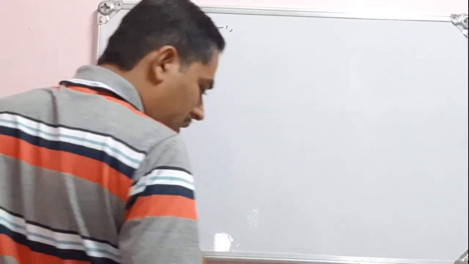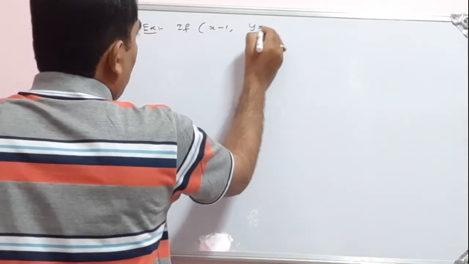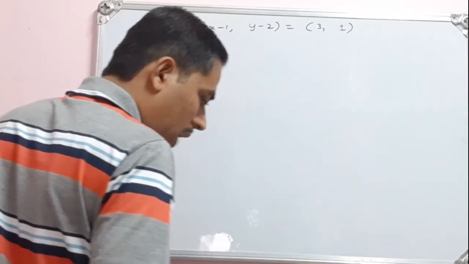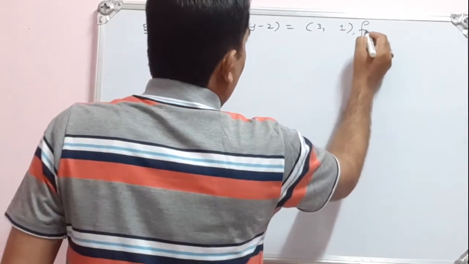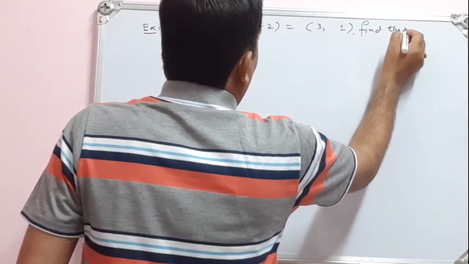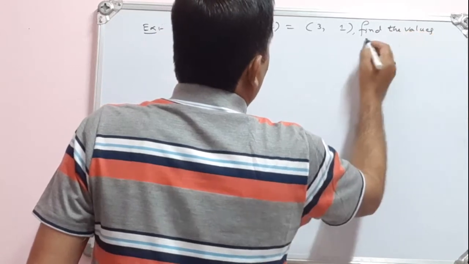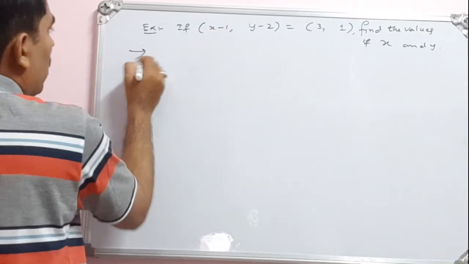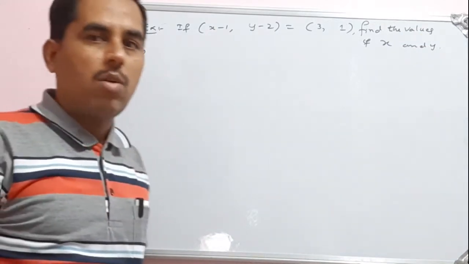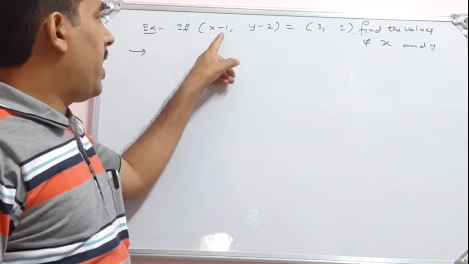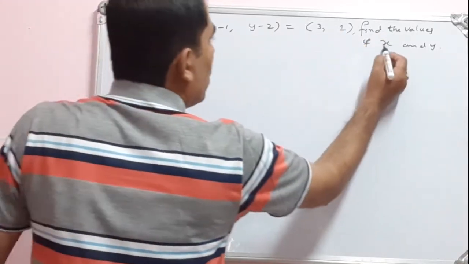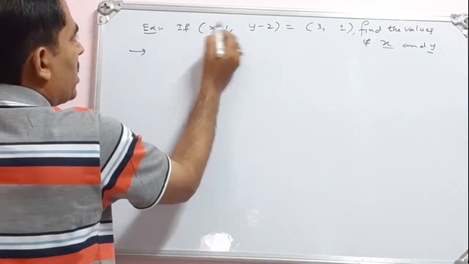Okay, let me write the example. If x minus 1, y minus 2 is equal to 3 comma 1, find the values of x and y. So observe this. I have to consider one example. So if x minus 1 comma y minus 2 is equal to 3 comma 1, find the values of x and y. So here unknowns x and y, we have to find the value.